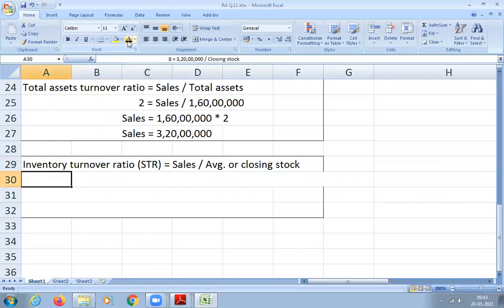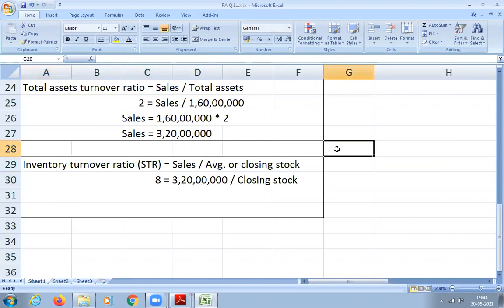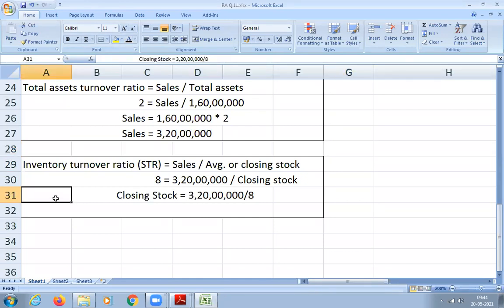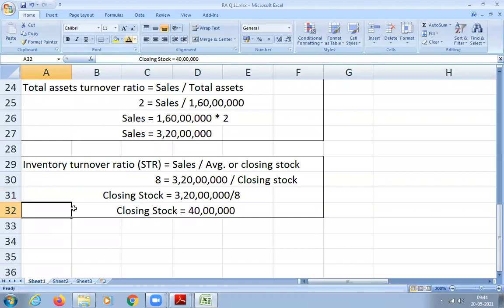Okay. Write it now. Substitute. So 8 is equal to 3.2 crore divided by closing stock. So cross multiply. How much do I get? 40 lakhs. Others, all of you getting 40 lakhs? Yeah. So 40 lakhs is your closing stock.